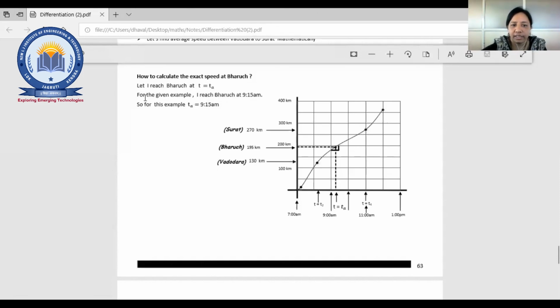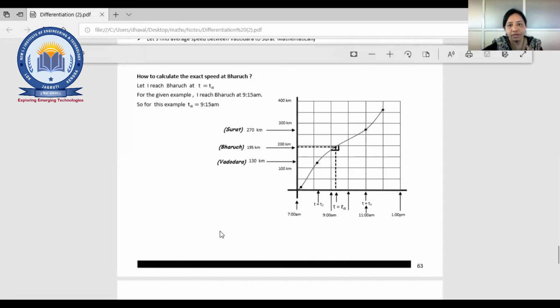So the simple thing: let's say I reach Bharuch at t equal to ta at some time. The thing is about the slope only, right? Differentiation is used in that way, because we were writing f(t4) minus f(t1) in the last questions, upon t4 minus t1.